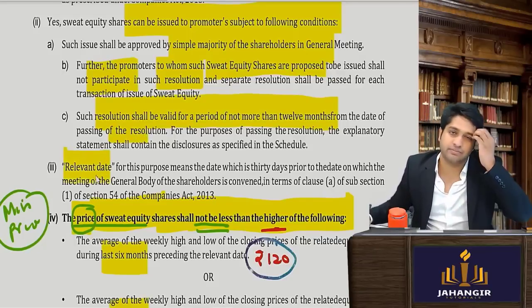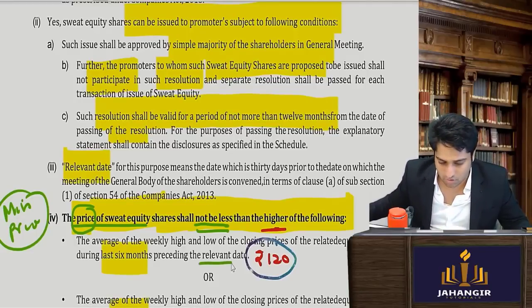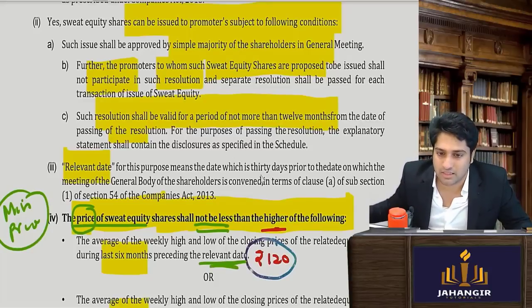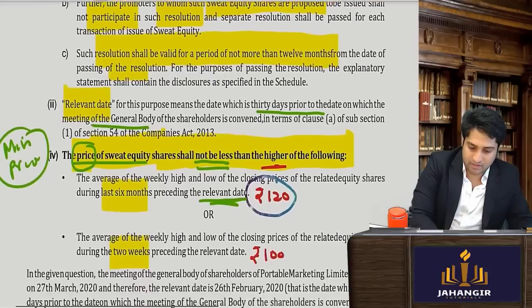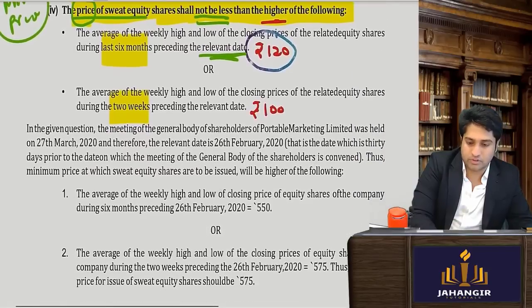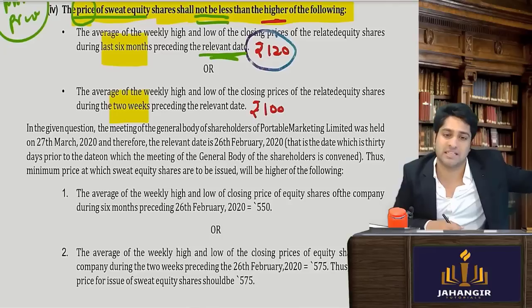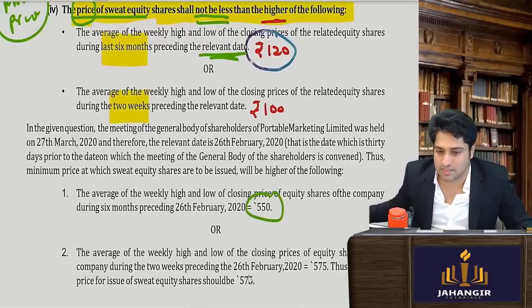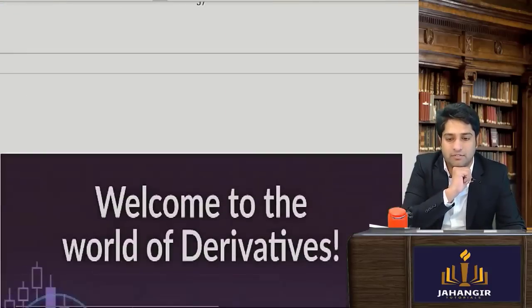What is the relevant date? The past 6 months they are referring to is from the relevant date. The relevant date is the 30 days prior to the date of the board meeting or the date of the general meeting. So whenever the general meeting was held, 30 days prior to it is the relevant date. From there, the past 6 months and past 2 weeks. Whichever is higher, the price shall not be issued at less than 575.